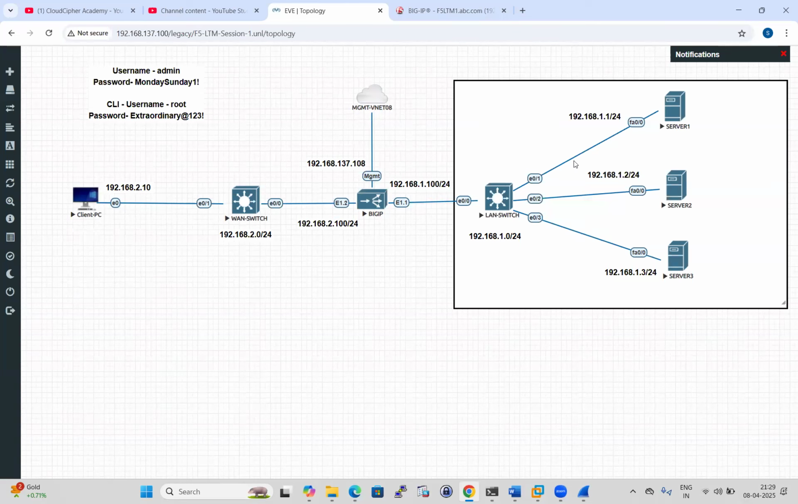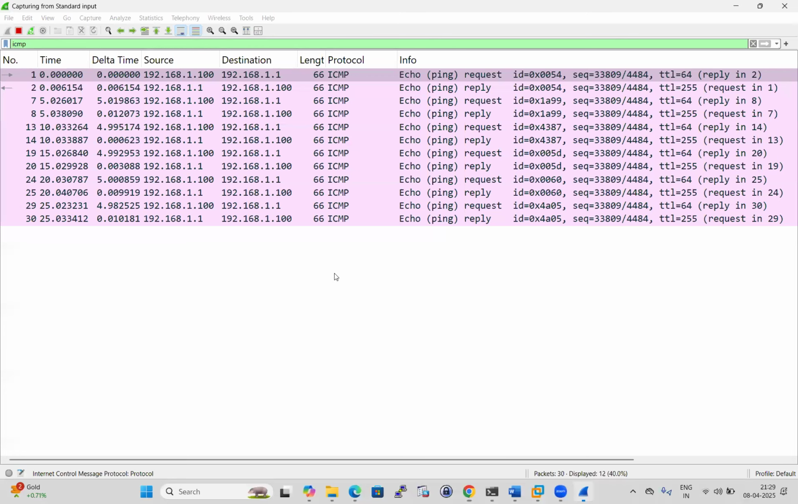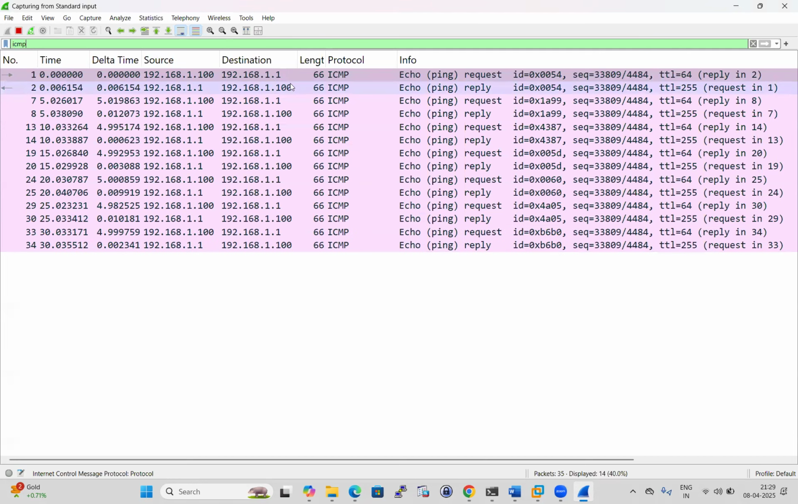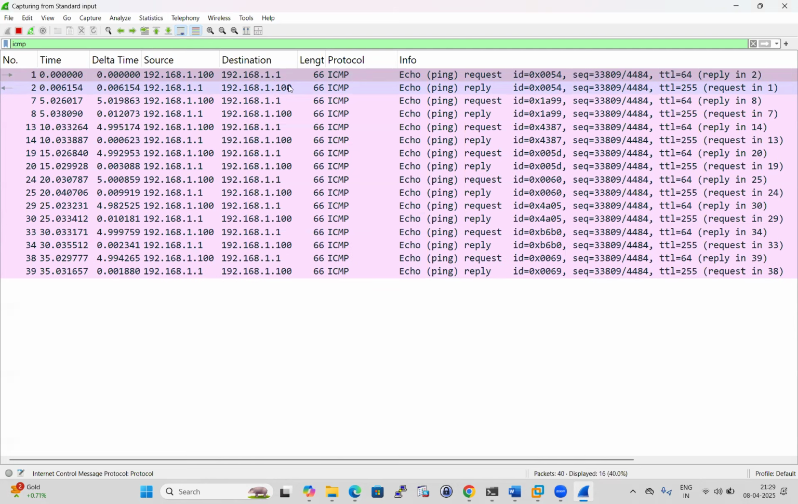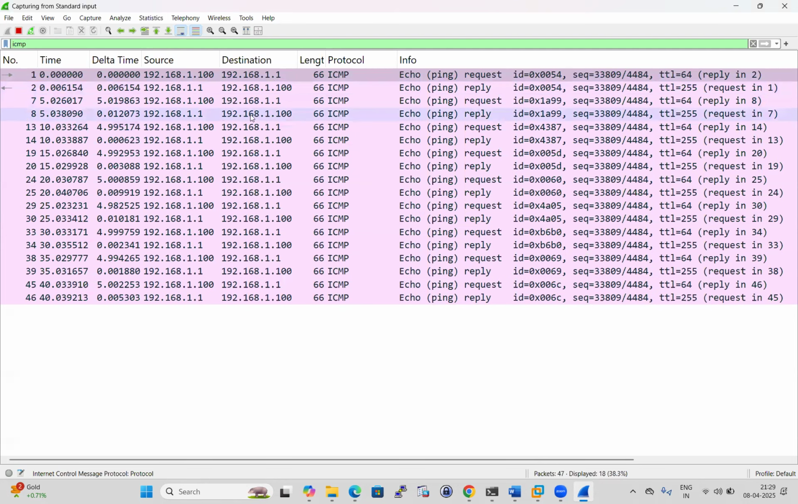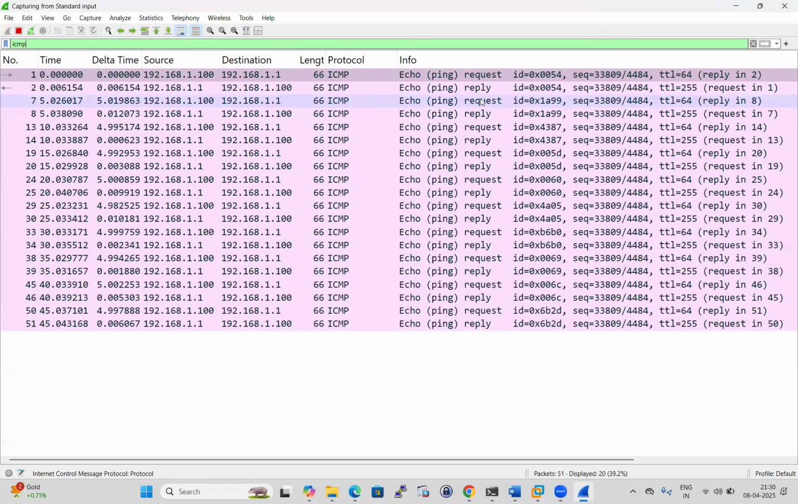So 1.100 is continuously pinging 1.1, 1.2, 1.3. At the moment it is showing 1.1. So this is the example, guys. This is the beauty, this is how a health monitor works. 1.100 is pinging 1.1, and 1.1 is sending a reply to 1.100. Echo request, echo reply, request, reply, request, reply. Okay.